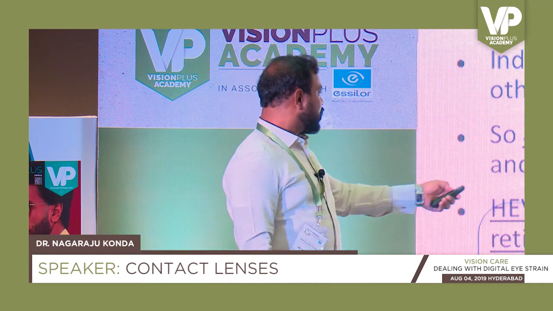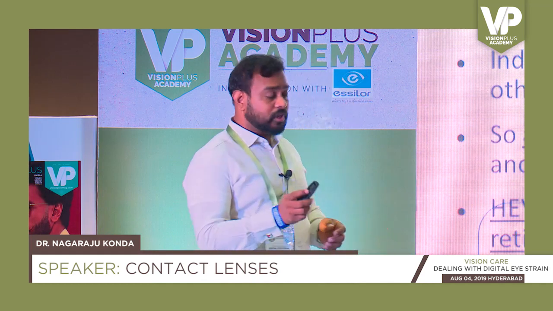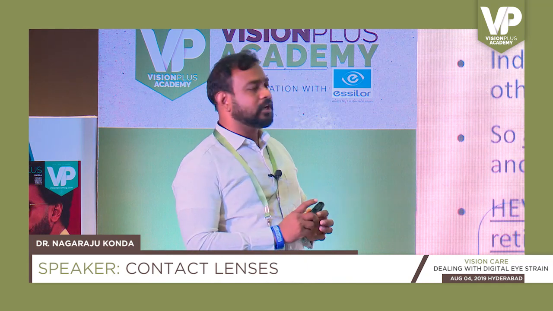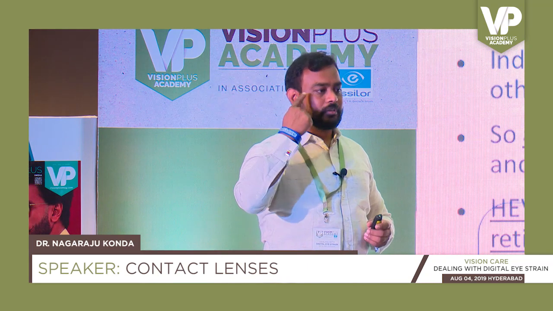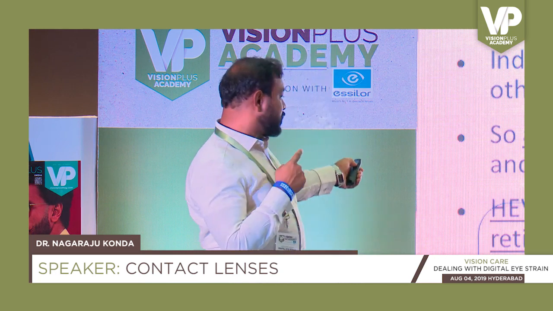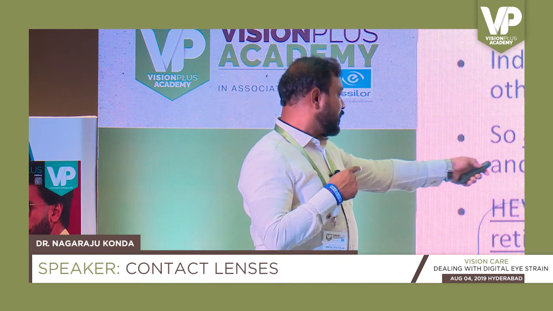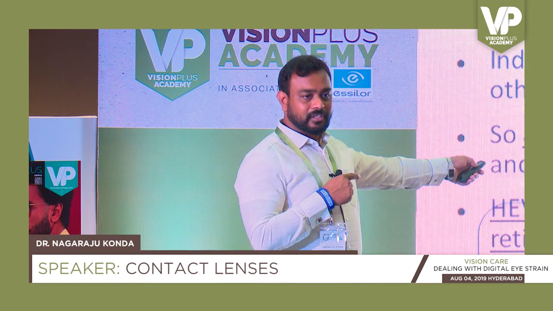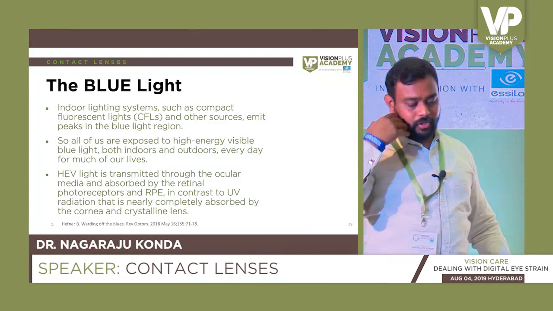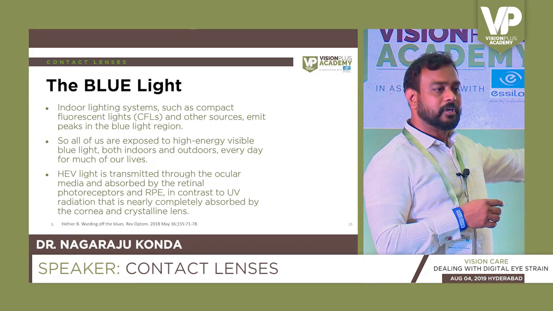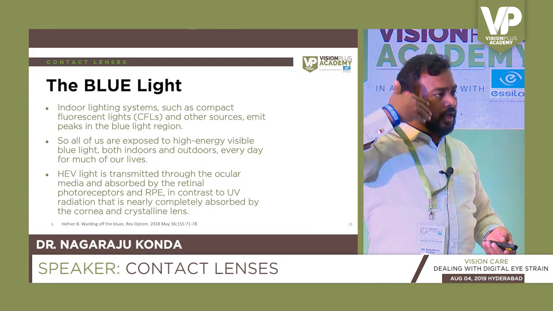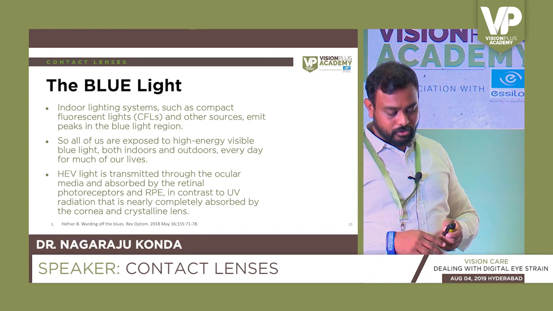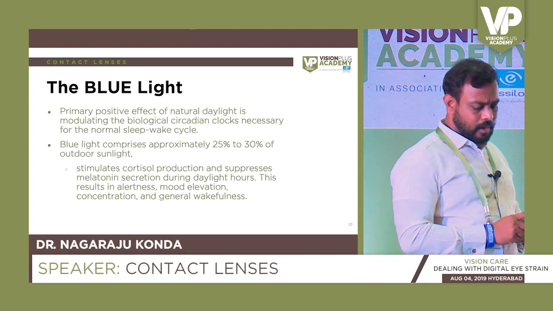Okay. But when we talk about the blue light, sorry, UV light is absorbed. The UV radiation is nearly or completely absorbed by the cornea and the lens. But the blue light can go till the retina, including the RPE, that's the retinal pigmented epithelium, one of the layers on our sensitive tissue. That's the screen of our eye, the screen of our movie theater, whatever you talk about. Okay.